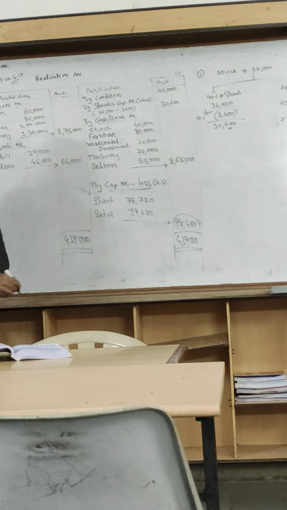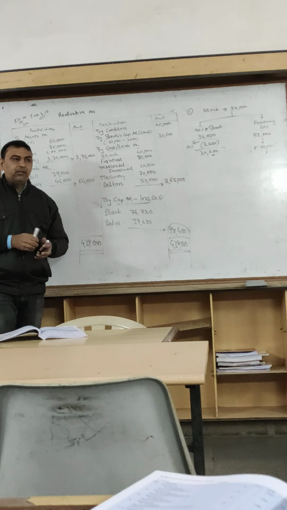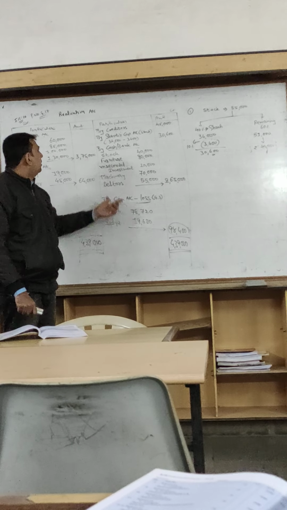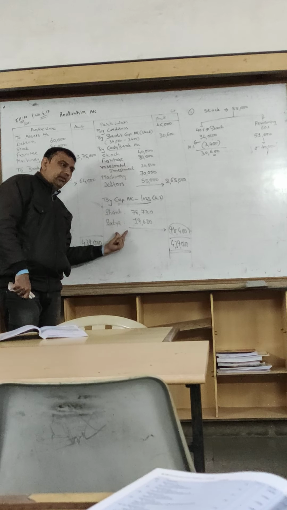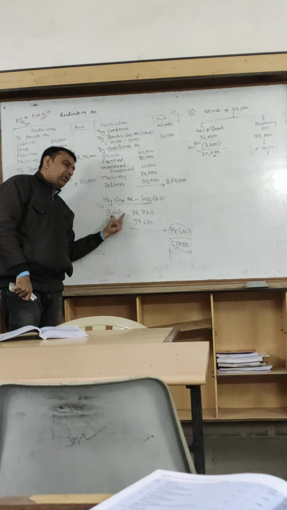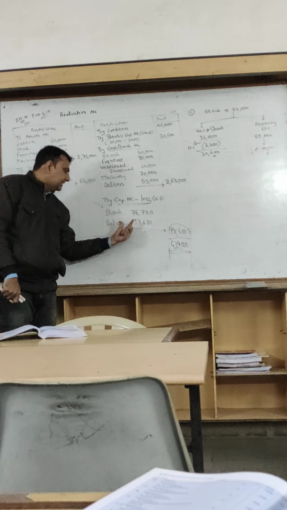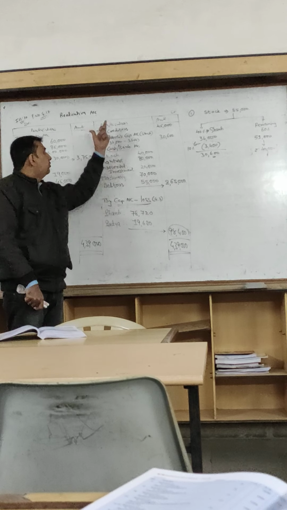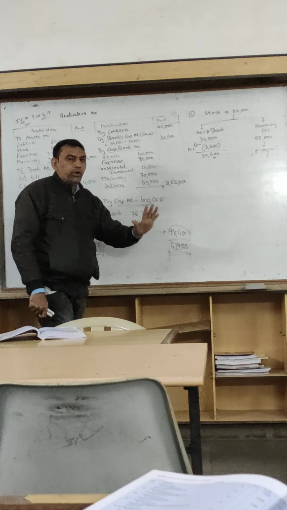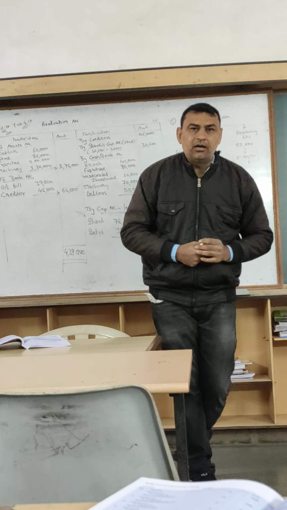Is it clear? This loss will be transferred to partners capital account, and the entry for this is what? Realization account is credited, which means the partners capital accounts should be debited. Santi's capital account debited rupees 78,720. Satya's capital account debited rupees 19,680. To realization account 98,400, being realization loss transferred to partners capital account.